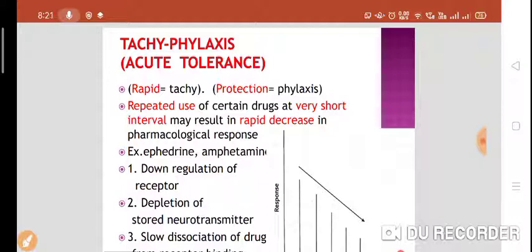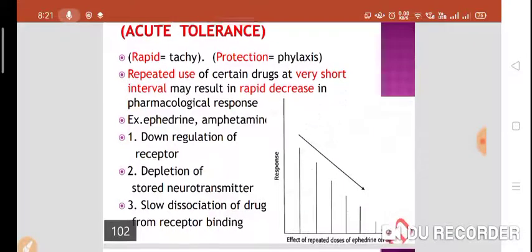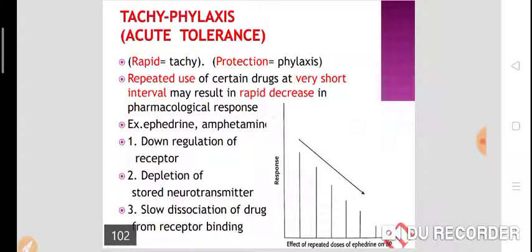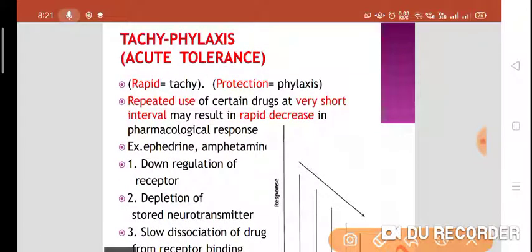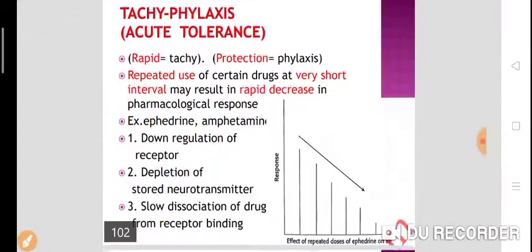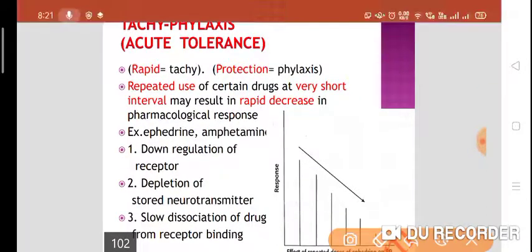So there is a decreased number or sensitivity of receptors, or we can call it desensitization of the receptor. Second, there is a depletion of the stored neurotransmitter. Repeated use of certain drugs may lead to depletion of stored neurotransmitter, right? And third, the slow dissociation of drug from the receptor binding. All these are possible reasons for the decrease in the pharmacological response of a drug.